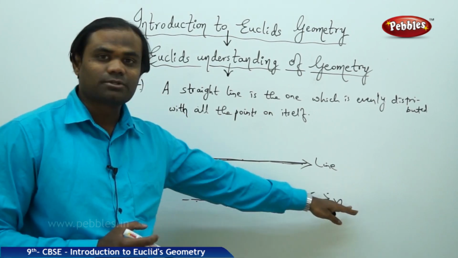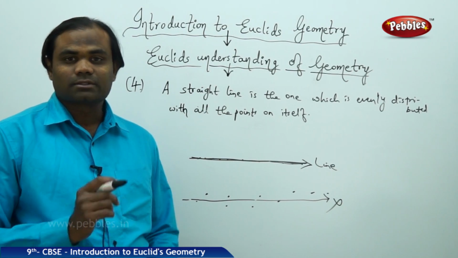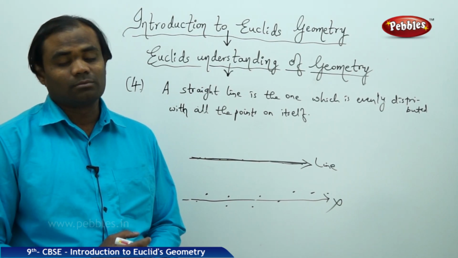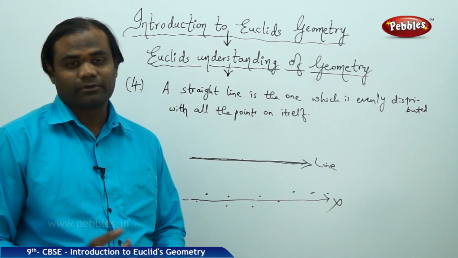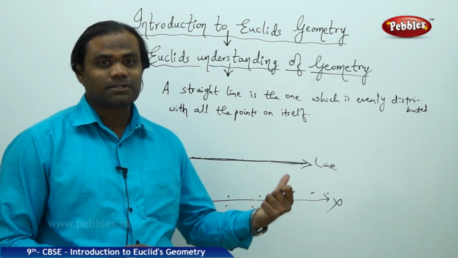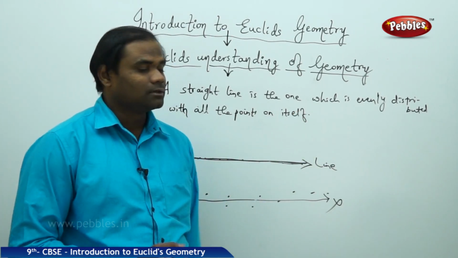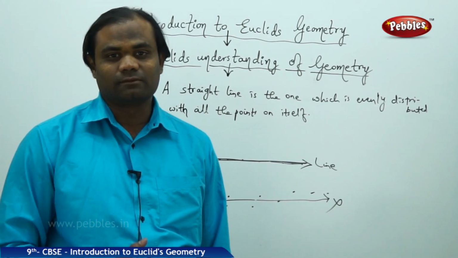Which is unevenly distributed with few of the points not on the line cannot be a straight line, according to Euclid's geometry, is how we understand the property number 4. A straight line is the one which is evenly distributed with all the points on itself.